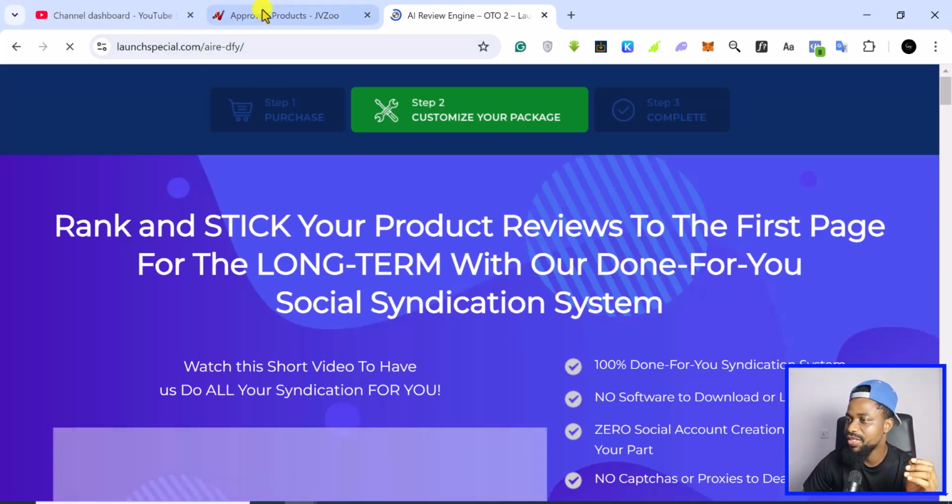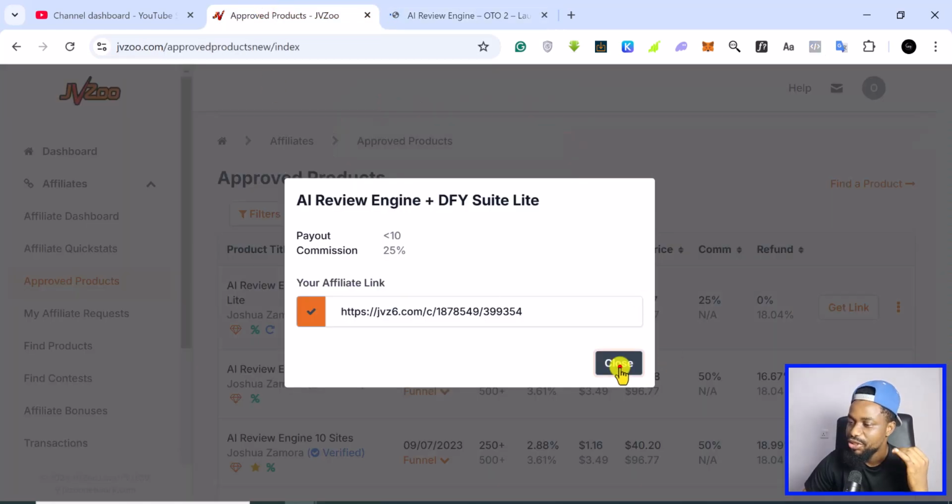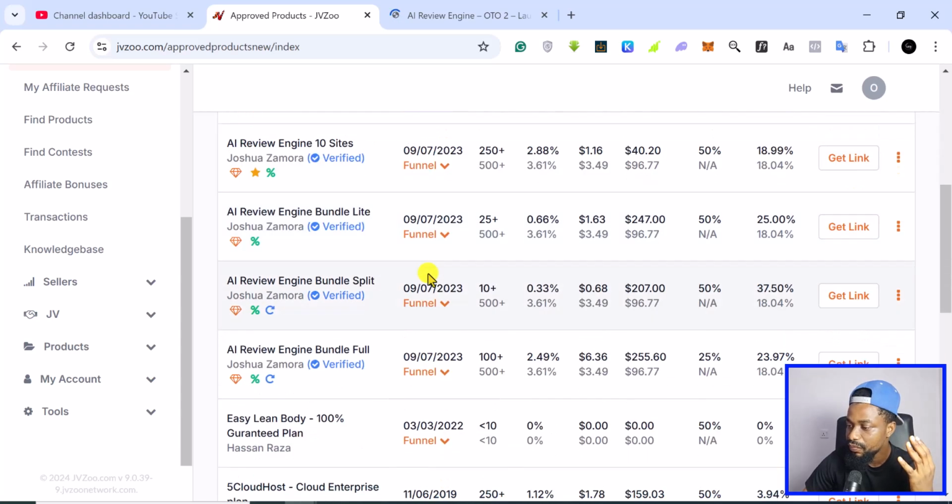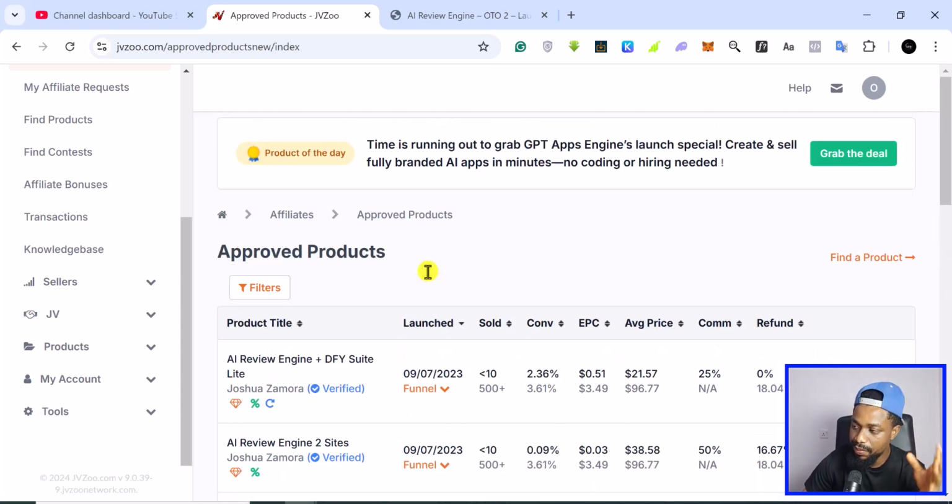But this is basically how you can join JVZoo. This is how the interface is. This is how you can find products, apply to products, get your affiliate links, and then get to the real job, which is trying to push traffic to these products and actually earning affiliate commissions.